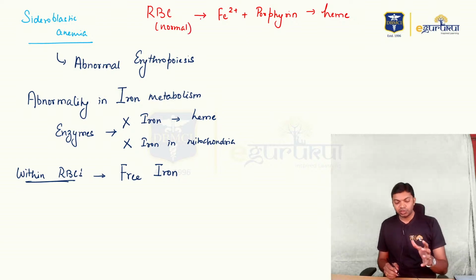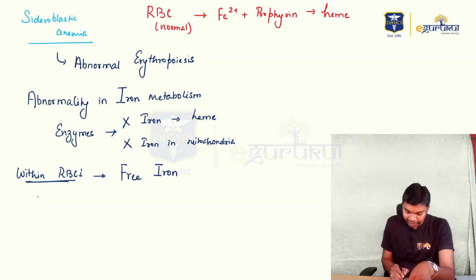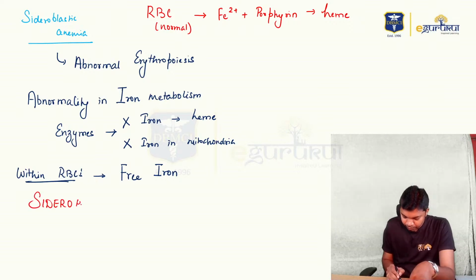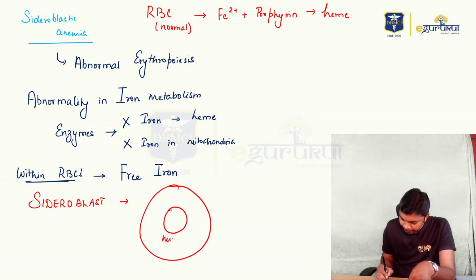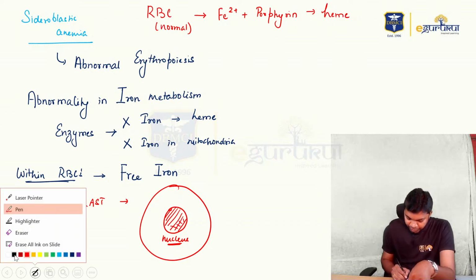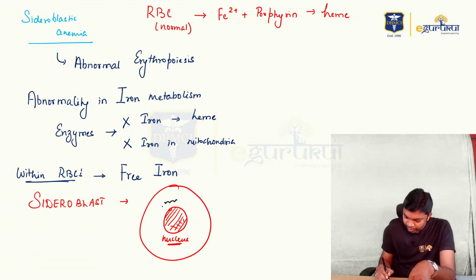Whereas in abnormal RBCs like the sideroblast, there is going to be deposition of iron around the nucleus. It is an immature RBC, people, which is why it still has a nucleus in it, and around the nucleus we can see iron in a ring-shaped manner.